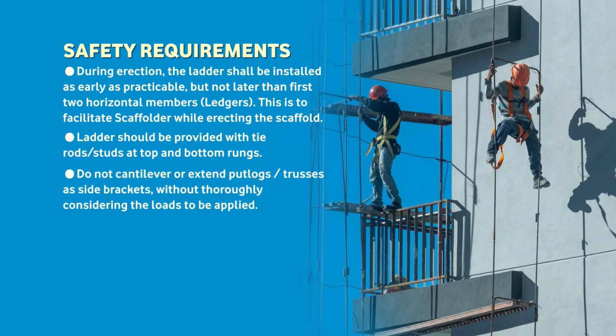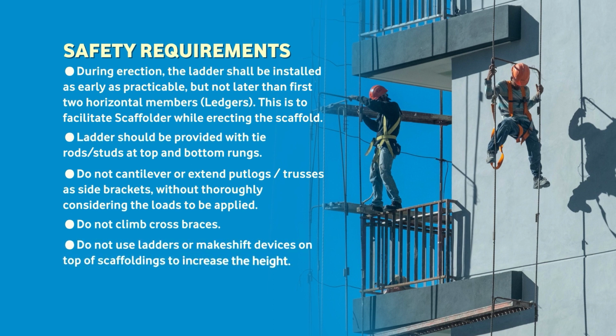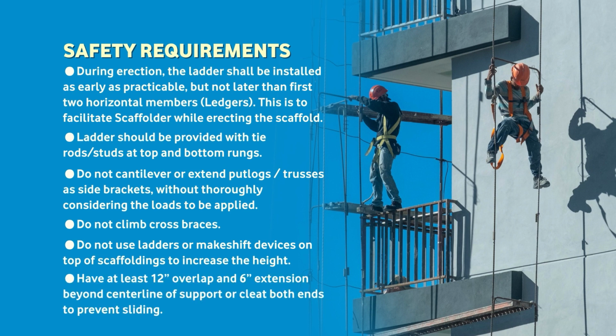Do not cantilever or extend putlogs outside of brackets without considering the load to be applied. Do not clamp cross braces. Do not use ladders or makeshift devices on top of scaffolding to increase the height. Planks shall have at least 12 inches overlap and 6 inches extended beyond the center line of support. Clear both ends to prevent slipping.